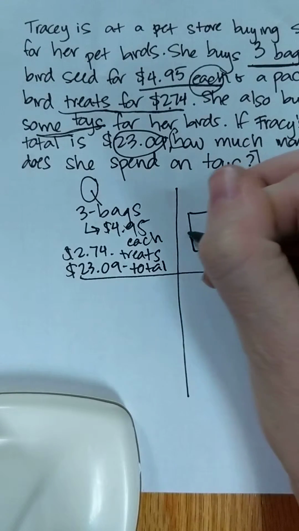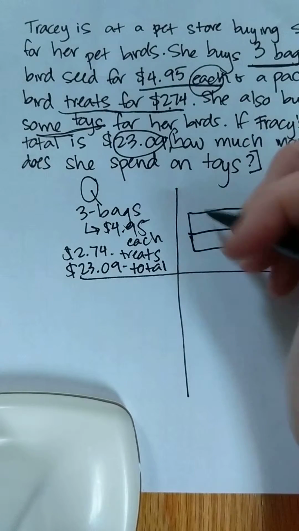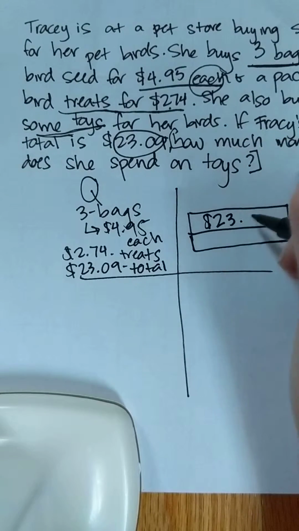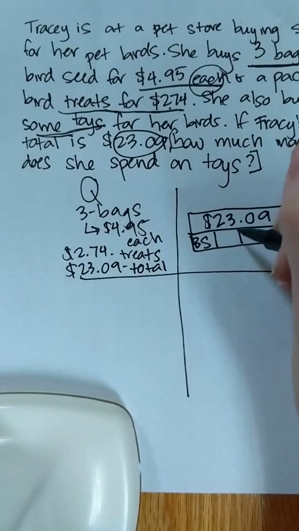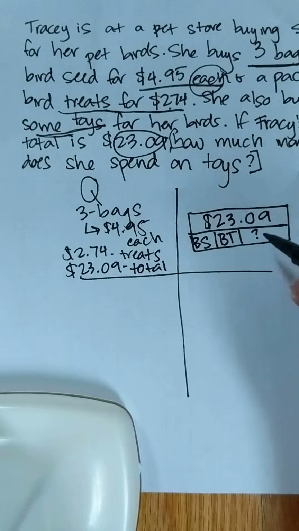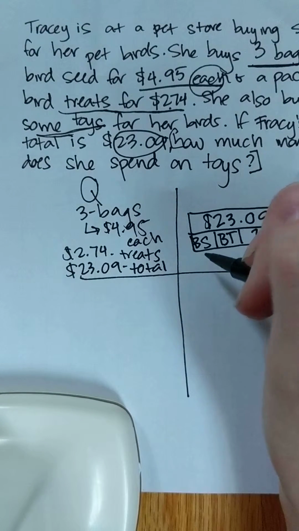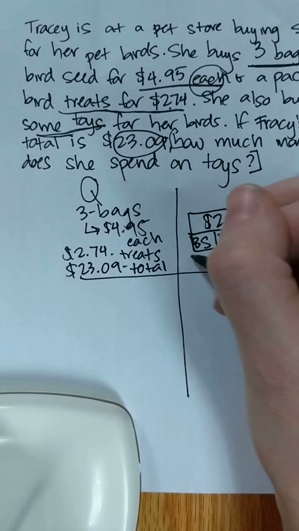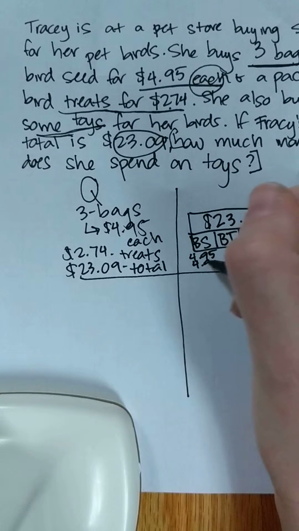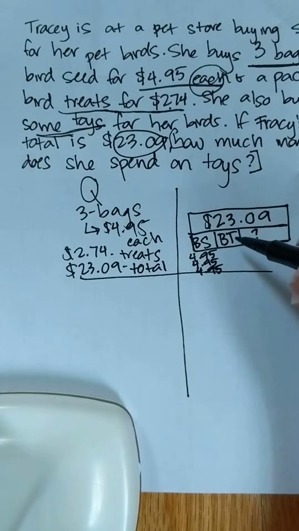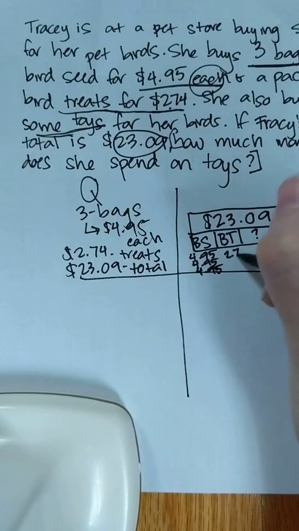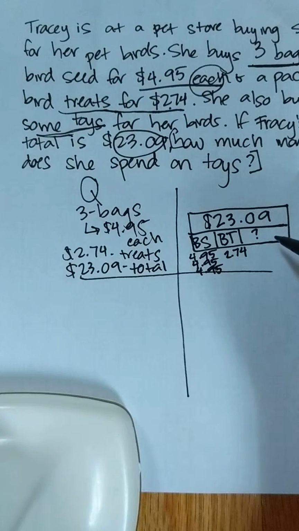We know that the total goes on top, and my total is $23.09. And that total is made up of 3 different things. She bought the bird seed, she bought some bird treats, and she also bought some toys, and we need to figure out how much this is. Okay? And the bird seed, we know that it's $4.95, $4.95, and $4.95. Why? Because there's 3 bags and each one's $4.95. We know that the bird treats are $2.74. So we just need to figure out this missing piece.